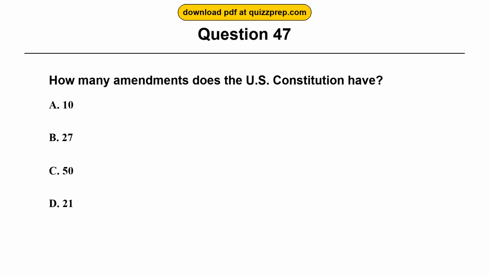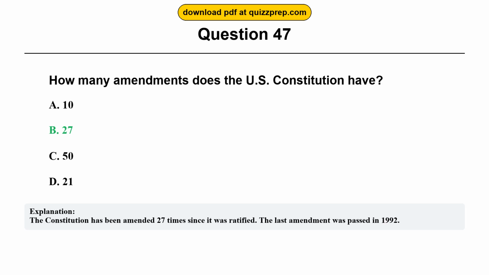Question 47. How many amendments does the U.S. Constitution have? Option A. 10. Option B. 27. Option C. 50. Option D. 21. The correct answer is option B, 27. The Constitution has been amended 27 times since it was ratified. The last amendment was passed in 1992.